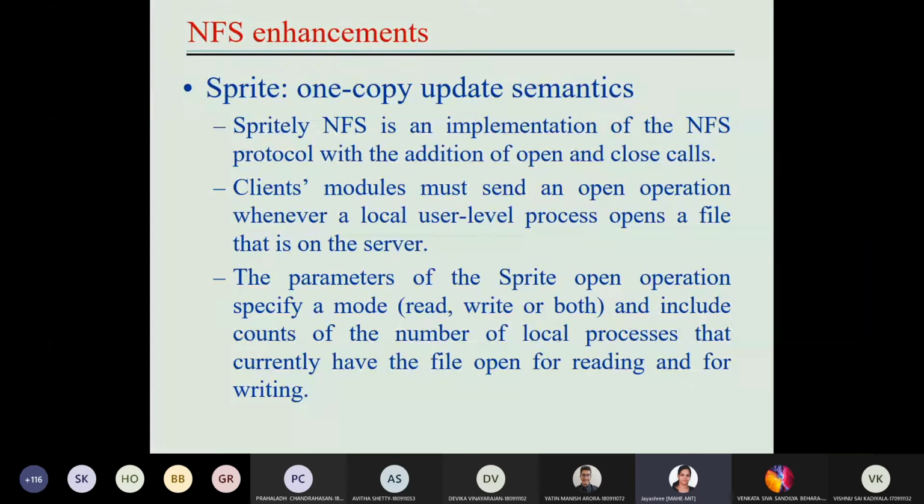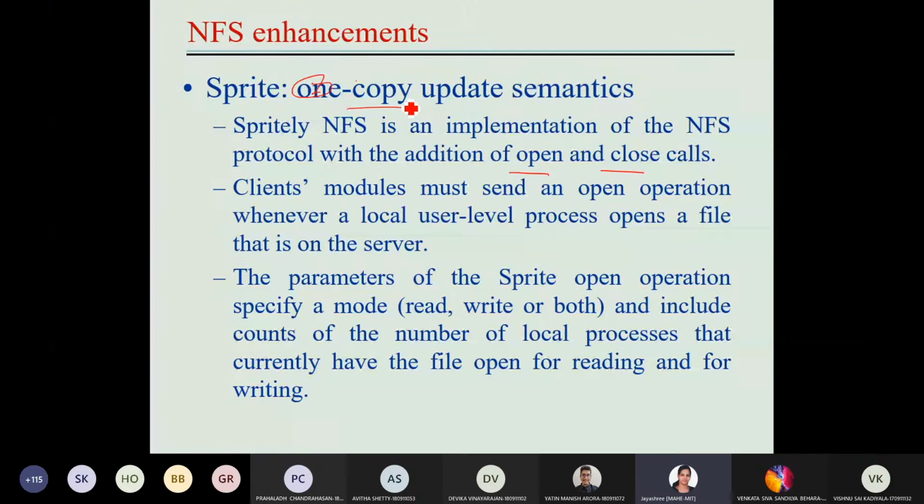Here, Sprite is an implementation of the NFS protocol with the addition of open and close calls. How this works I'll tell you. Client modules must send an open operation whenever a local user-level process opens a file that is on the server. I'm explaining the working with respect to one copy update, and how the user experiences that he is modifying the same copy of the data.